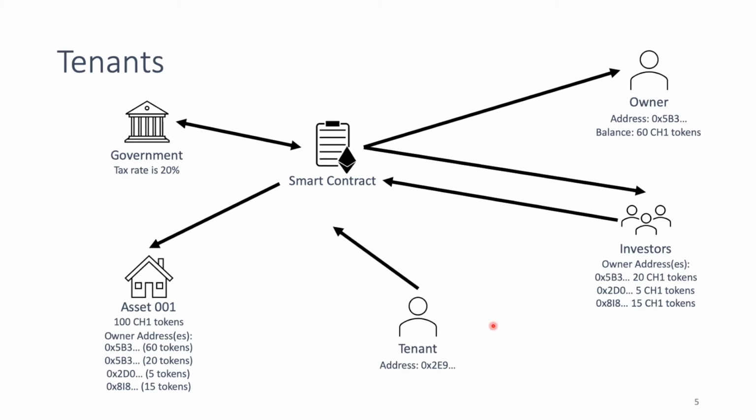Now the tenant says, okay, here is 1 month of rent, which in this case is 100 Ether. Automatically, 20% is going to go to the government, and the rest is going to stay in the smart contract under accumulated payments. After that, the owner and the investors can withdraw the rest of the money, which in this case would be 48 Ether to the owner because they have 60%. And then the rest would be 16, 4, and 12.